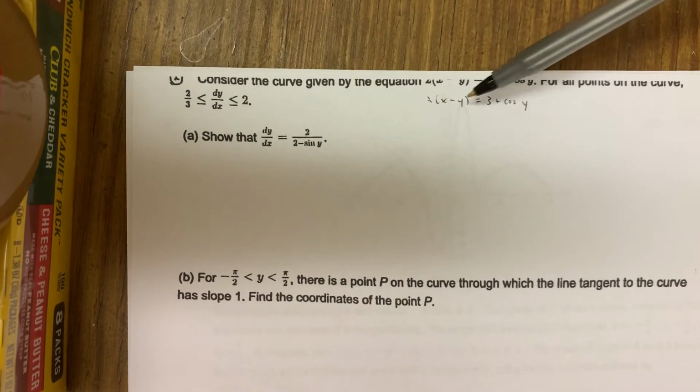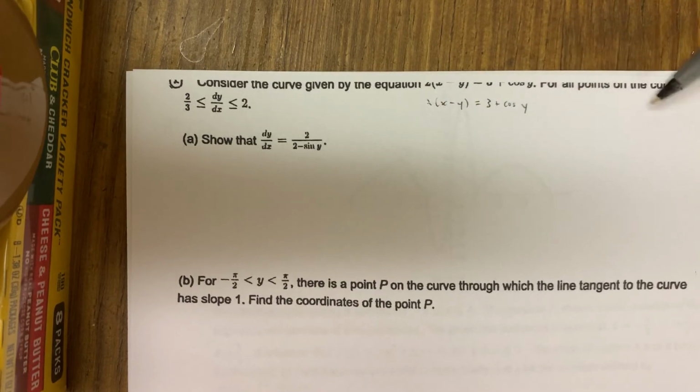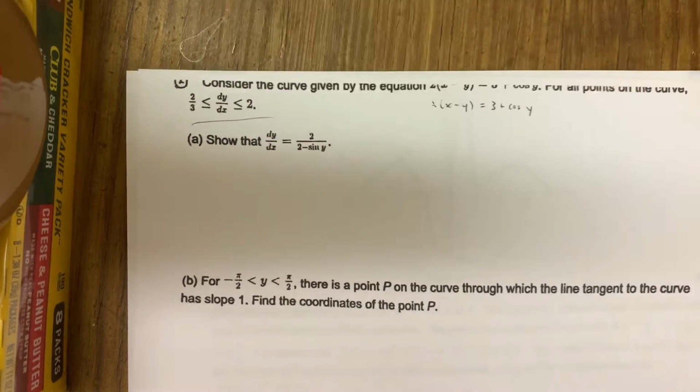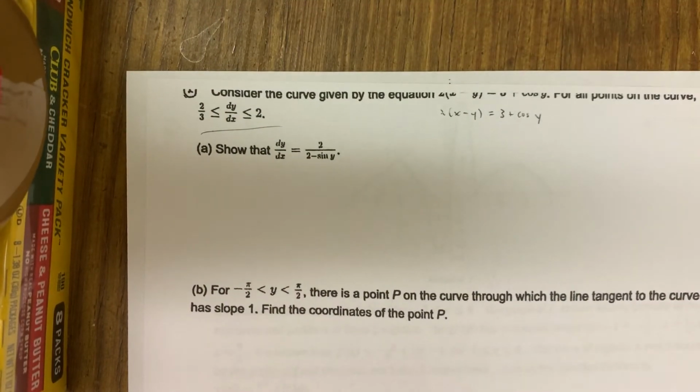So it's defined implicitly. It's a function of x and y. Find for all points on the curve, they tell you the derivative is always in between 2/3 and 2, which actually doesn't come into play until the last part of the problem, which is a little tricksy and weird.